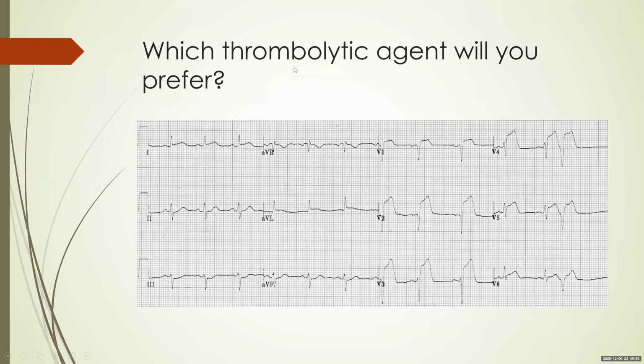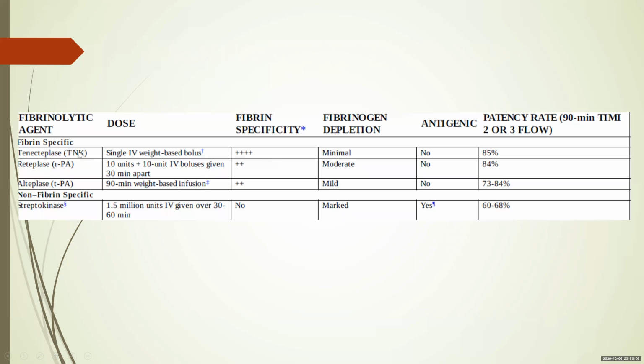Next is, which thrombolytic agent would you prefer? So this is an anterior wall MI. So which thrombolytic agent would you prefer, assuming you are not working in a primary PCI setup? The correct answer is you prefer newer thrombolytic agents like tenecteplase, reteplase, or alteplase in preference to streptokinase. Remember, the newer thrombolytic agents cost at least 7 to 10 times more than streptokinase. However, they have a higher patency rate. The patency rate is between 80 to 85% compared to streptokinase.